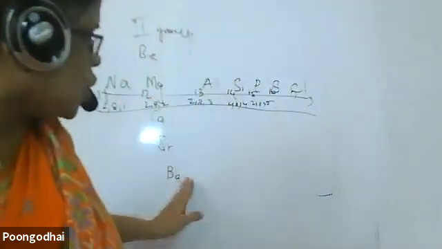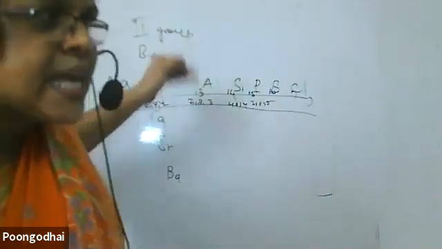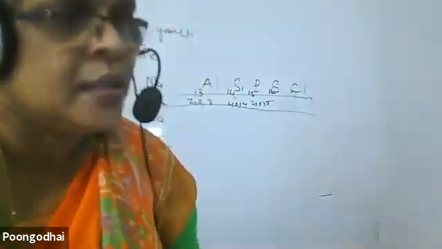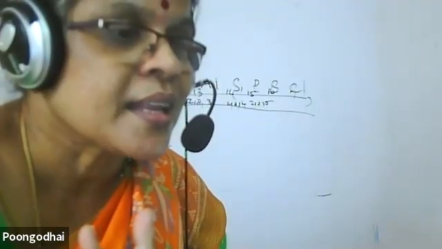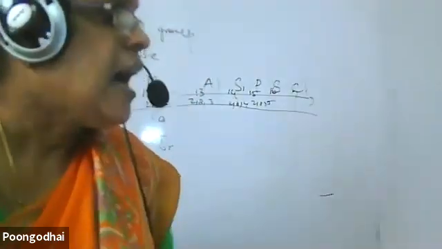When I move down the group, electrons get added in the different shells, so the effective nuclear charge decreases and the size of the atom increases. Size of the atom increases. Adu theriyum.